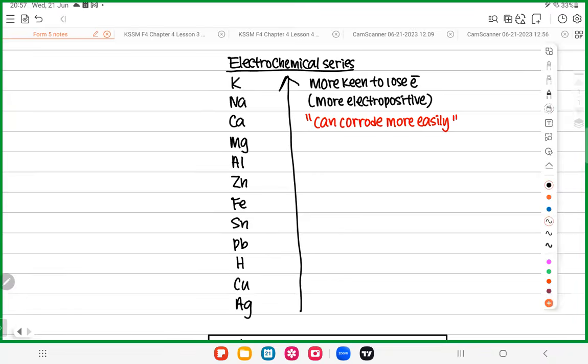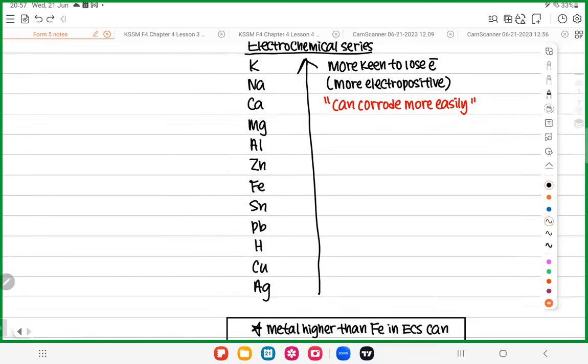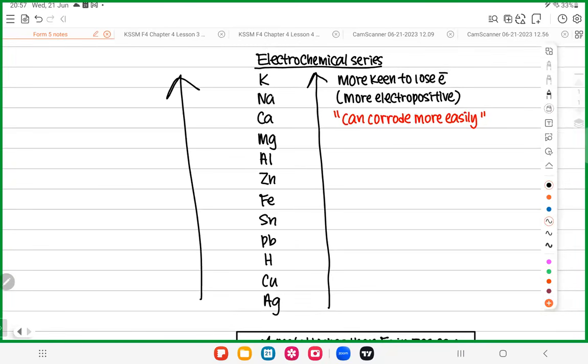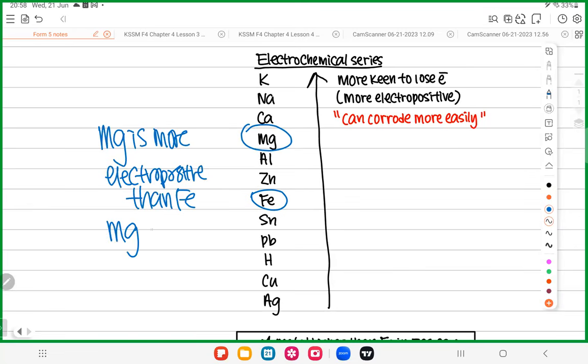So you all should know, ECS is a table that tells you who loves to donate electrons. The higher you are in the ECS, the more keen you are to donate electrons. When you are very keen to donate electrons, I can say you are more electropositive. Example, magnesium and also iron. Magnesium is higher than iron in ECS. Magnesium is more electropositive than the iron. So what does that mean? Magnesium is more keen to donate electrons.